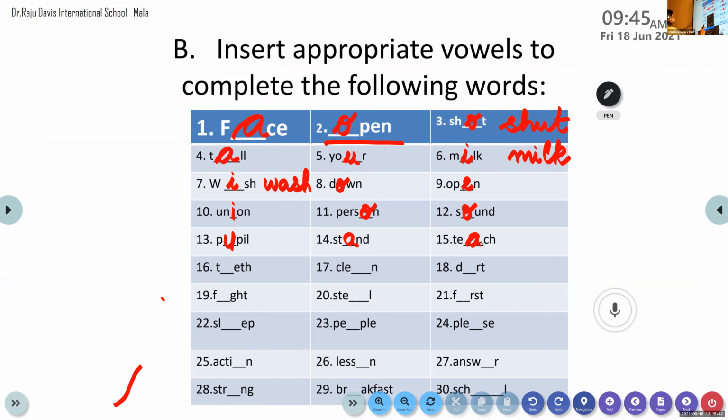Ayan, come on. Ayan, do the 16th word. Yes, 16th word. Which letter to be inserted there? E. E, very good. It is teeth. Oh, yes. So it is E, teeth. Very good, Ayan. Thank you, ma'am. Devadash. Come on, Devadash. Yes, do the 17th word.